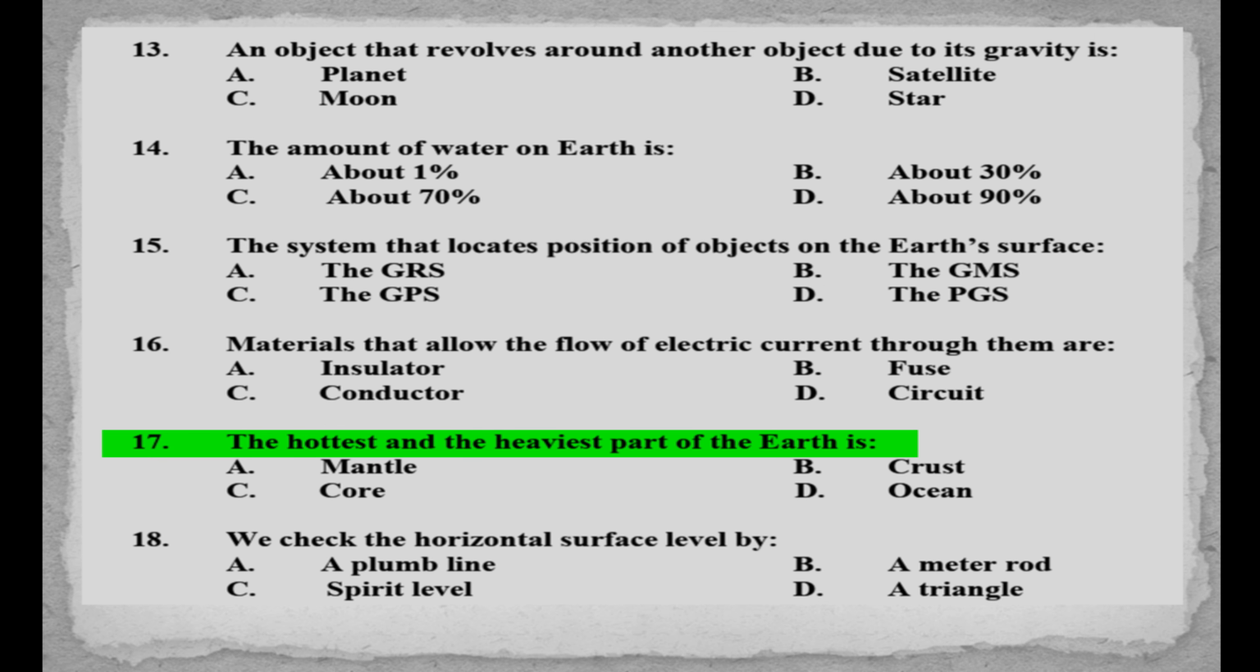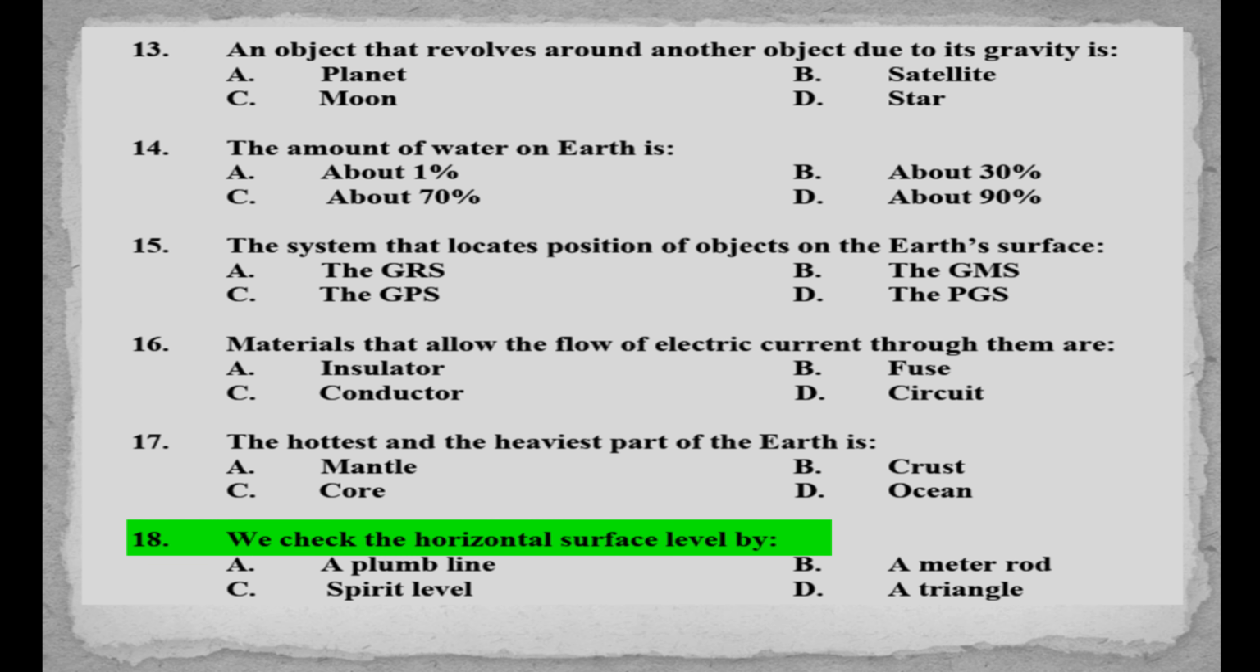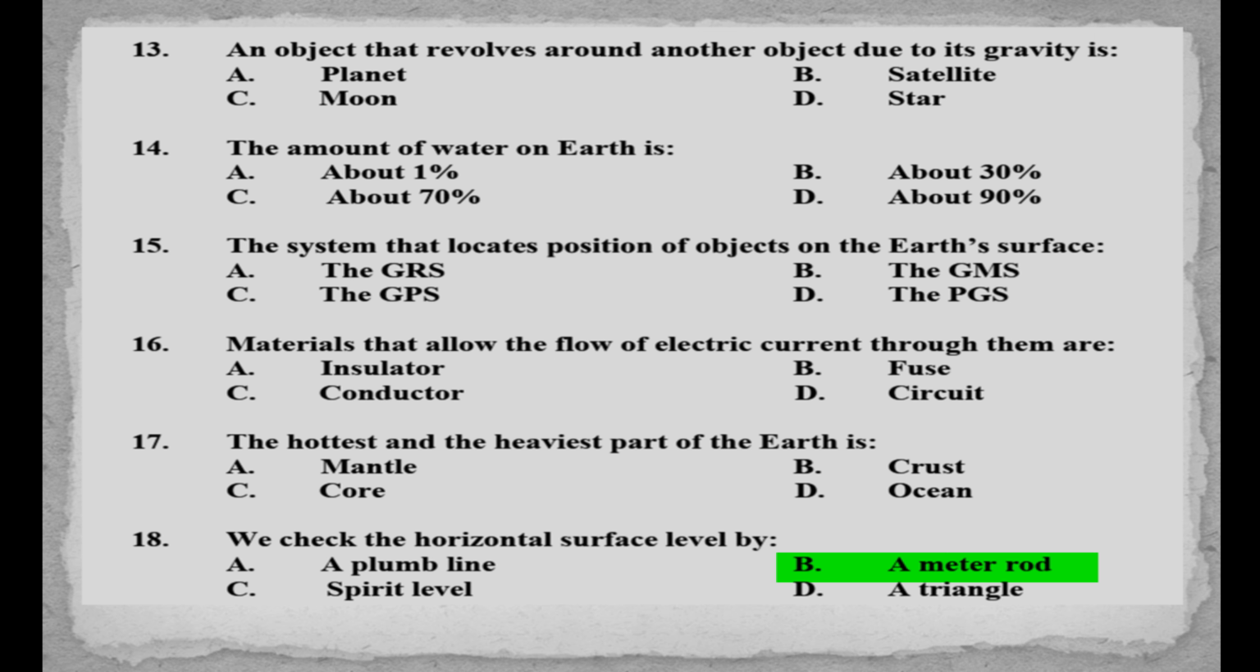Conductor. MCQs number 17. The hottest and the heaviest part of the Earth is A. Mantle, B. crust, C. core, D. ocean. Answer is option C. Core. MCQs number 18. We check the horizontal surface level by A. A plumb line, B. A meter rod, C. Spirit level, D. A triangle. Answer is option C. Spirit level.